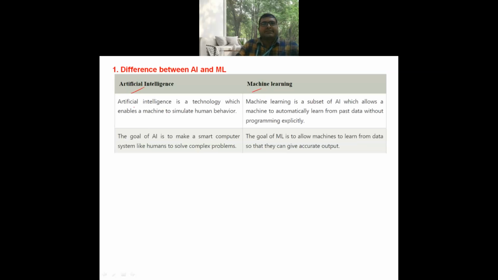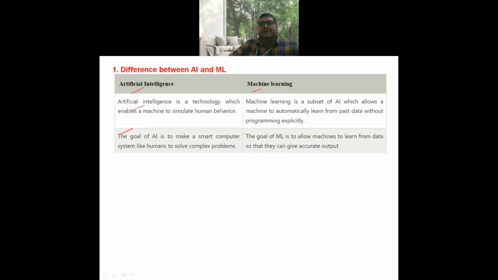Artificial Intelligence is a technology which enables a machine to simulate human behavior. Machine learning is a subset of artificial intelligence which allows a machine to automatically learn from past data without programming explicitly. The goal of artificial intelligence is to make a smarter computer system like humans to solve complex problems.